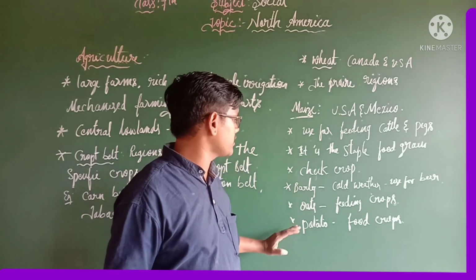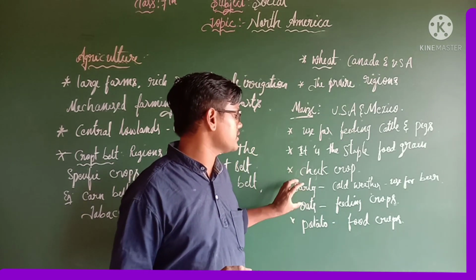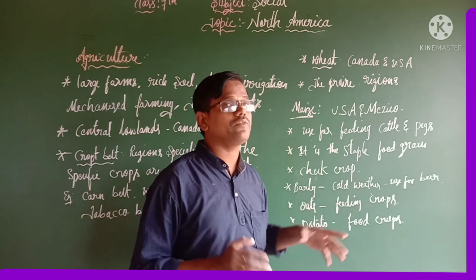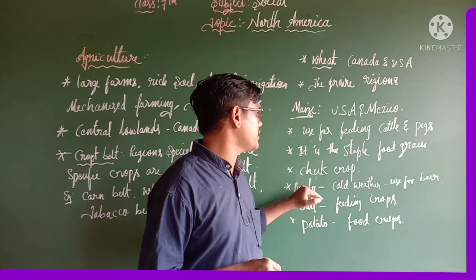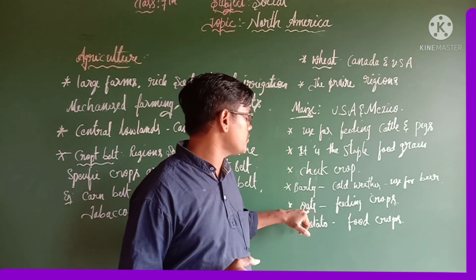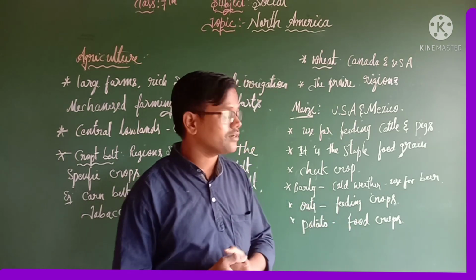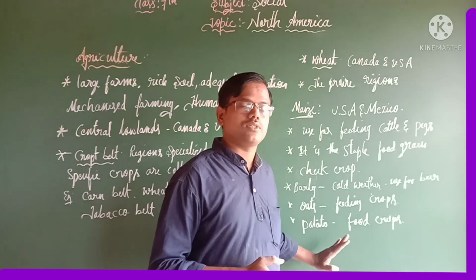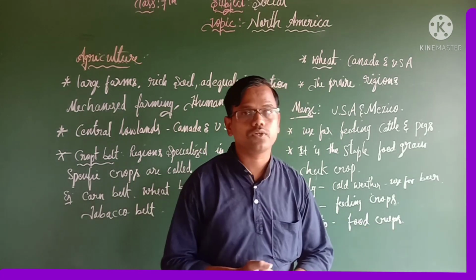And the other three important crops, in that first one, barley. This barley crop we can see in cold weather conditions, and this barley is also used for making beer. And the next one, oats. Oats are used as feed crops. And the last one, potato. This potato we can use as a food crop.